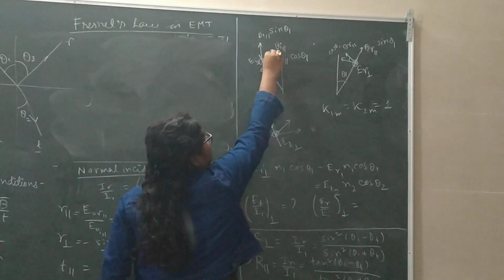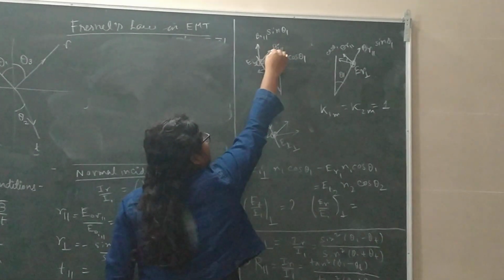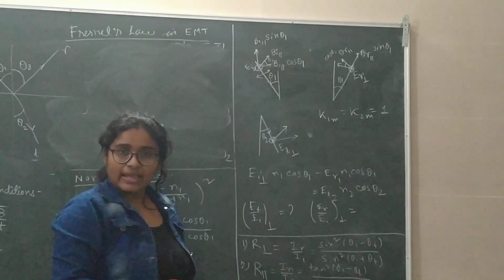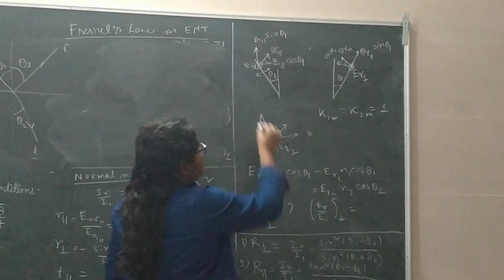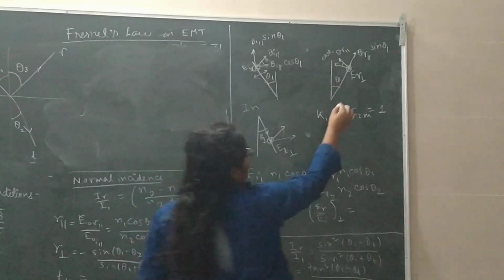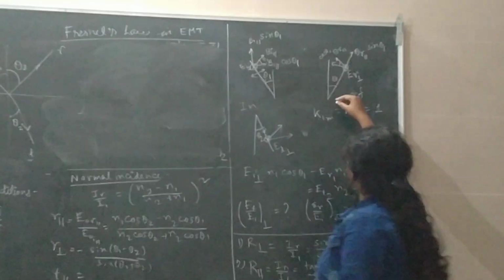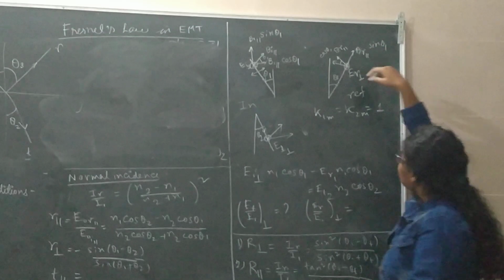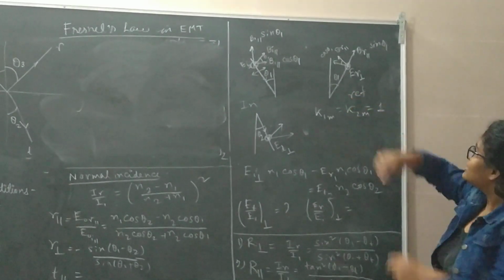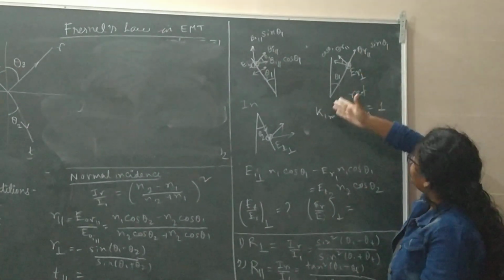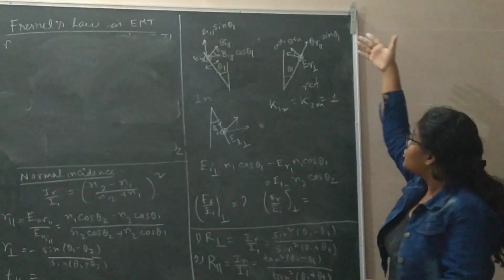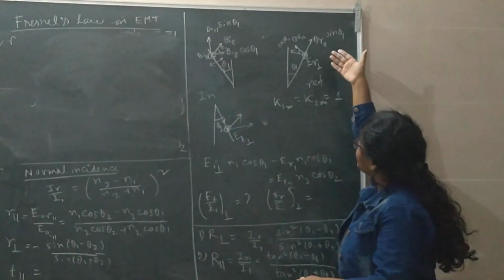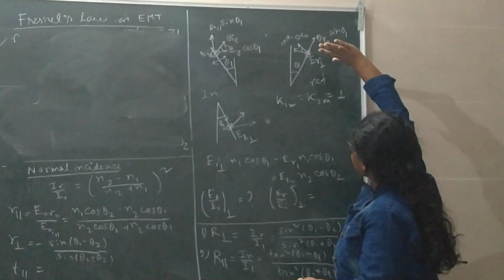One is B_i parallel cos theta 1, another is B_i parallel sin theta 1, where theta 1 is this angle. Similarly, this is for the incident ray, and this is for the reflected ray. So you have the electric field perpendicular to the plane of incidence, and the propagation is going along this, so the magnetic field vector will be in this direction.